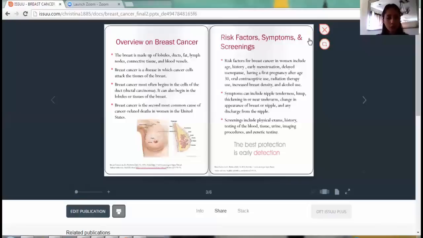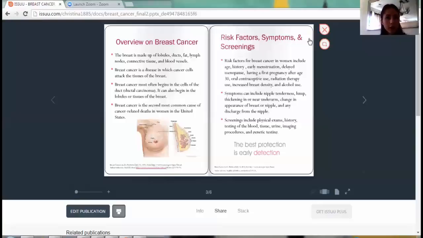Genetics play an important role. 5 to 10% of breast cancers are hereditary. The most common inherited mutation is in the BRCA1 and BRCA2 genes. Having this mutated gene means that you have a higher risk of developing breast cancer in your lifetime. Gender: just being a woman increases your risk 100 times more than a man. This can be due to women having higher levels of estrogen and progesterone in their bodies, which promote cell growth.